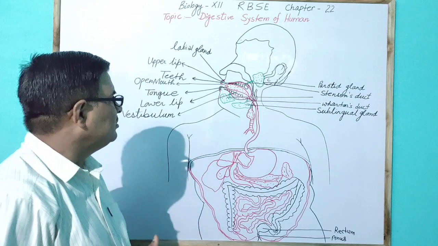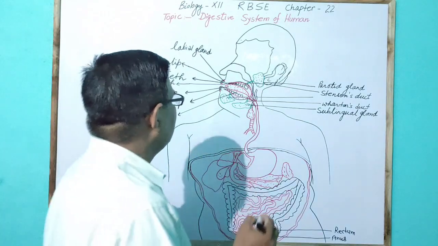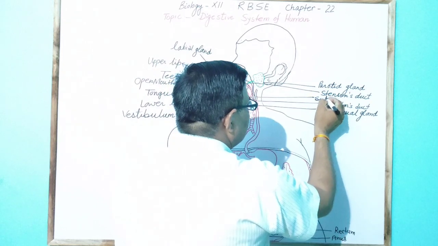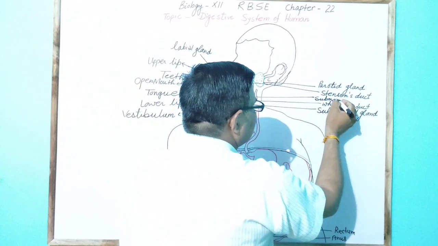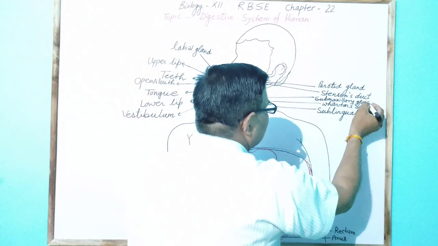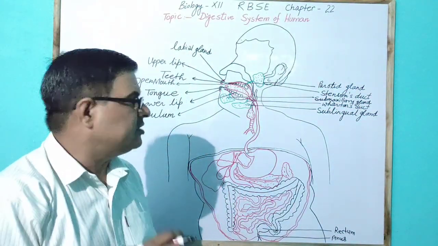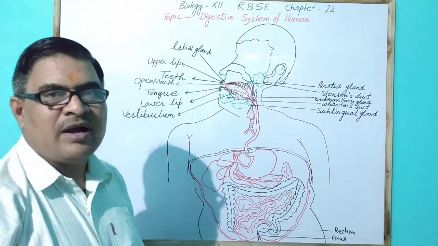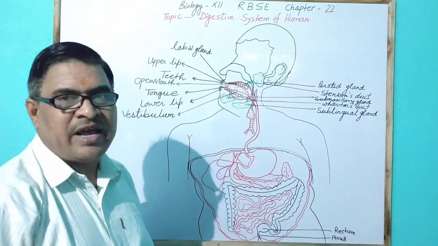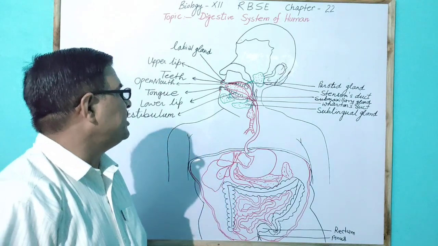One salivary gland is present below the maxilla, called the submaxillary gland, also called the submandibular gland, which pours saliva by the Bartholin duct. All salivary glands pour saliva in the buccal cavity.